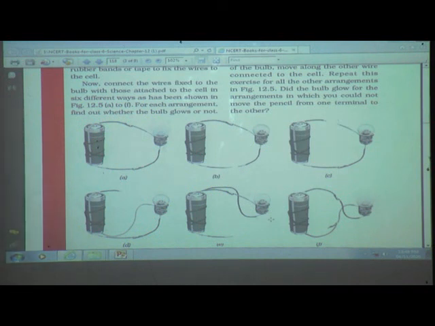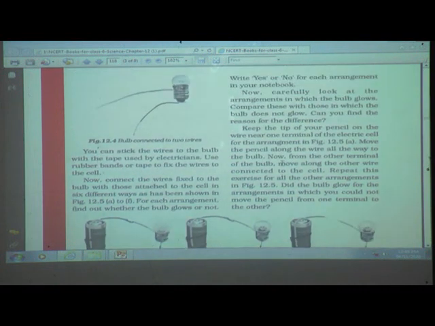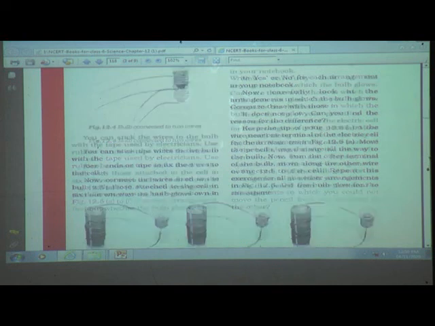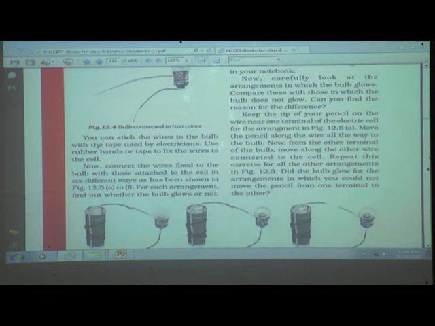Okay. Now students, here they have given the activity: write yes or no for each arrangement in your notebook. So you can write in the notebook also. Now carefully look at the arrangements in which the bulb glows. Compare these with those in which the bulb does not glow. Can you find a reason for the difference? Yes students, just now I told you about closed circuit and open circuit, isn't it?